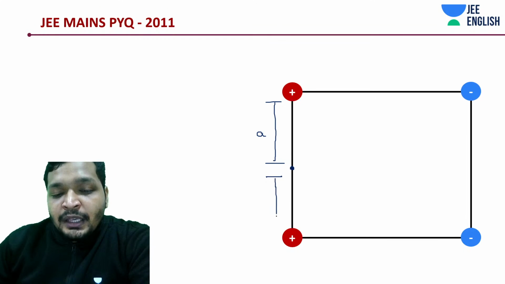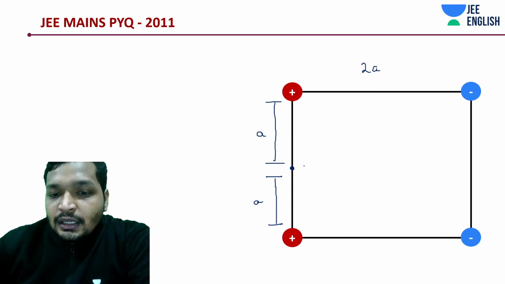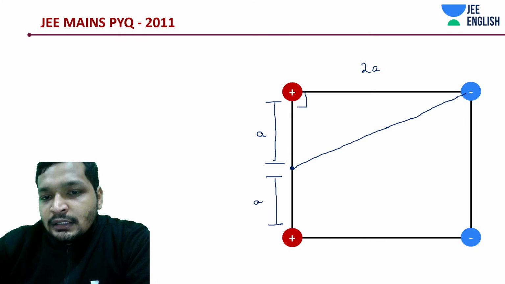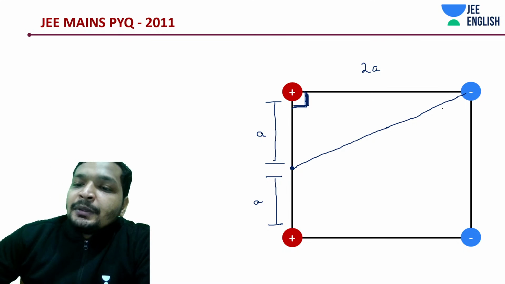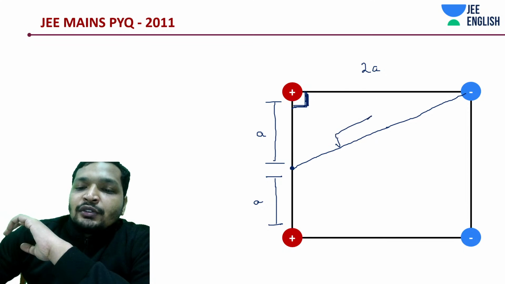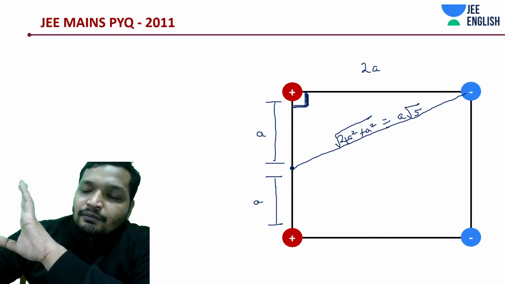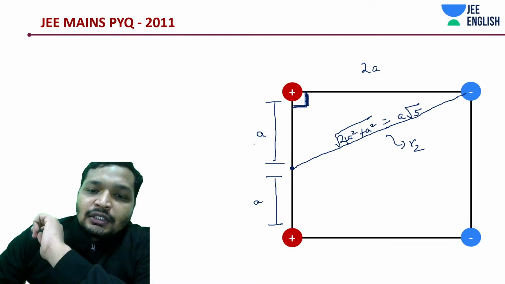This would be A, this would be A. Why? If you're wondering, it was 2A side length. And then how much would this distance be? Right angle triangle. This distance matters for your potential energy. How much is this distance? It's going to be under root of 2a square plus a square, so that is 4a square plus a square, which is under root a root 5. Let's call this R2. They are different.